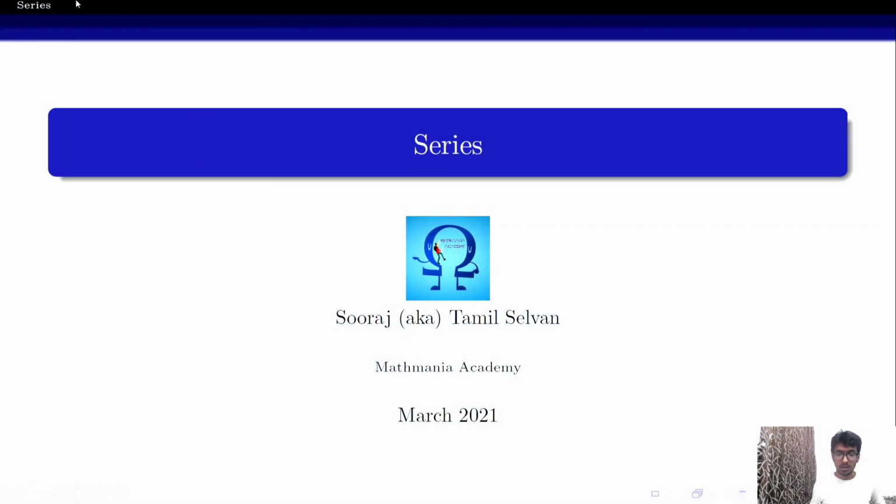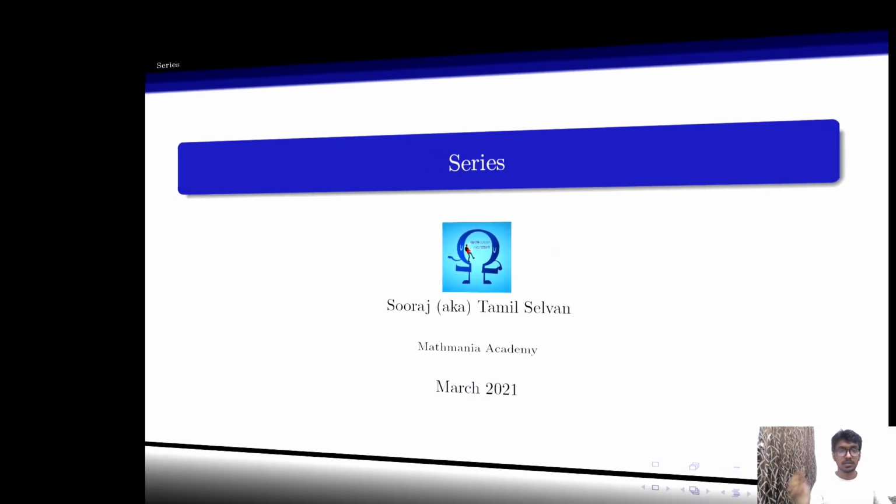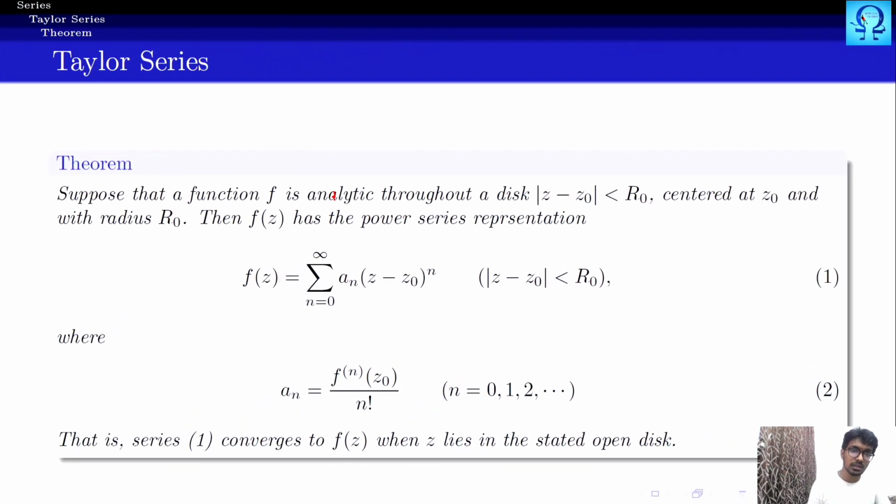Welcome to a course on complex analysis. In this lecture, we are going to discuss Taylor series, right? So, the theorem of the Taylor series is given as: suppose that a function is analytic throughout a disk |z - z naught| < r naught.